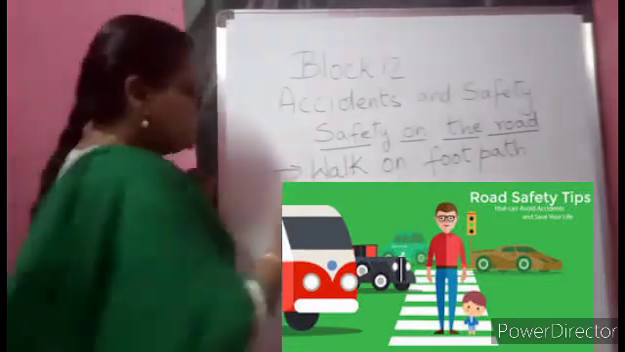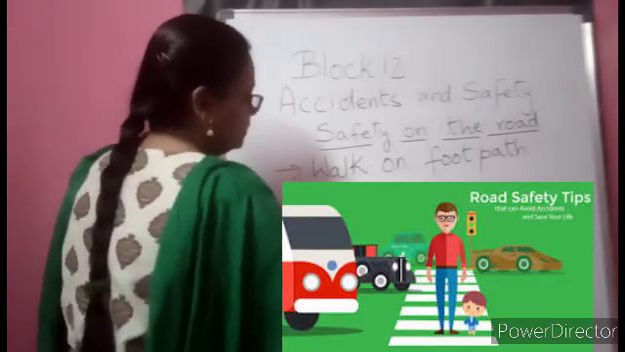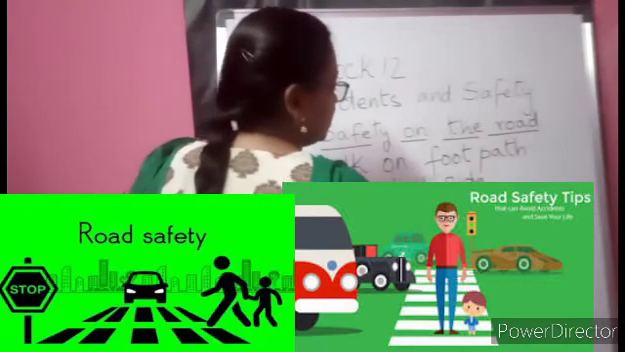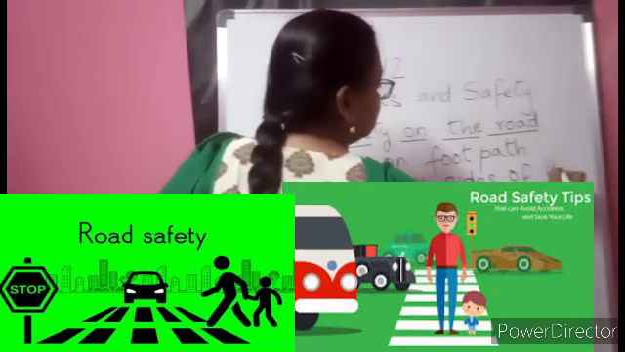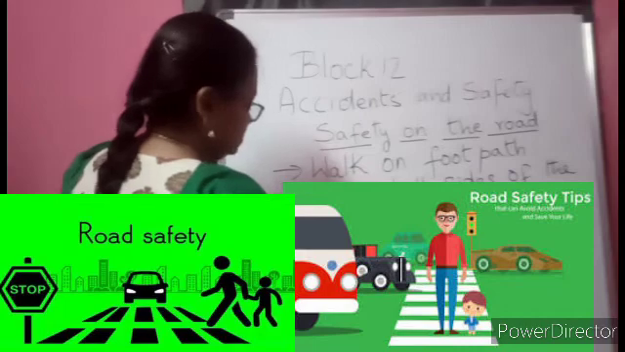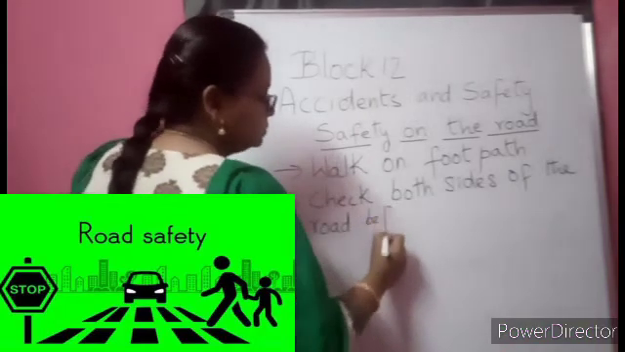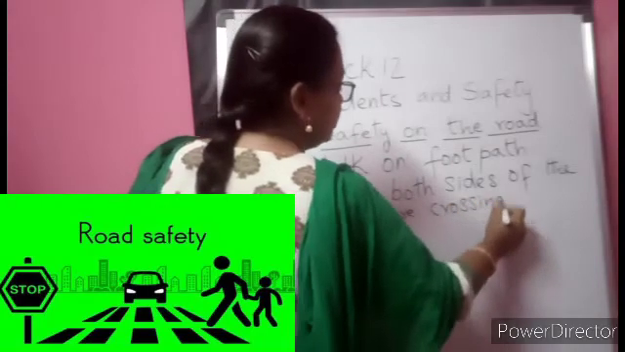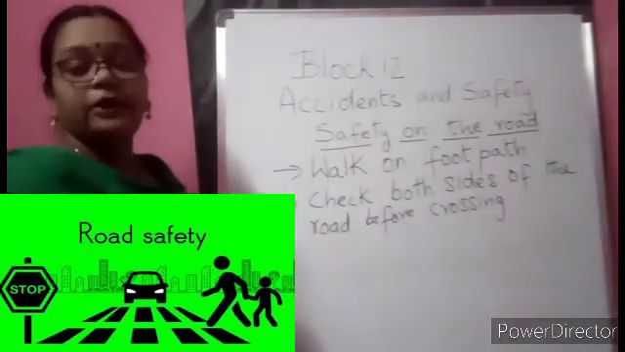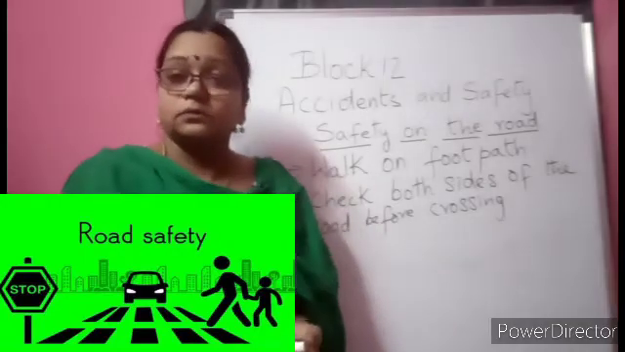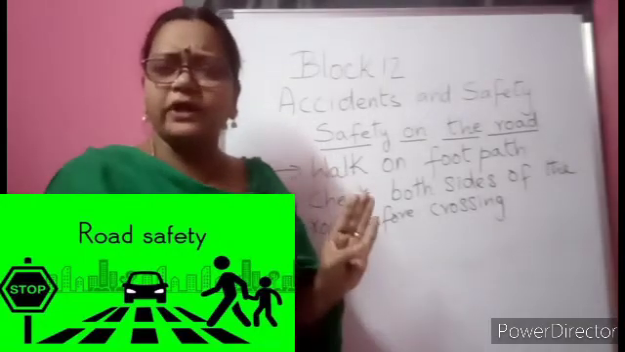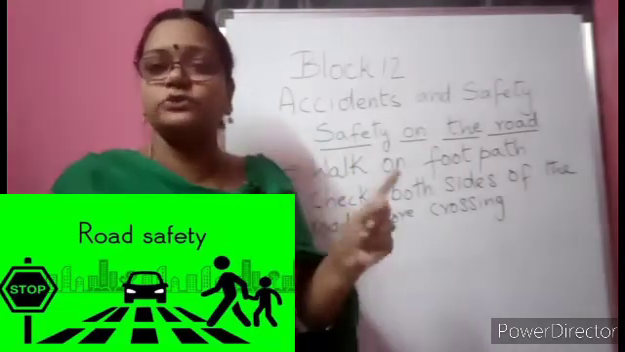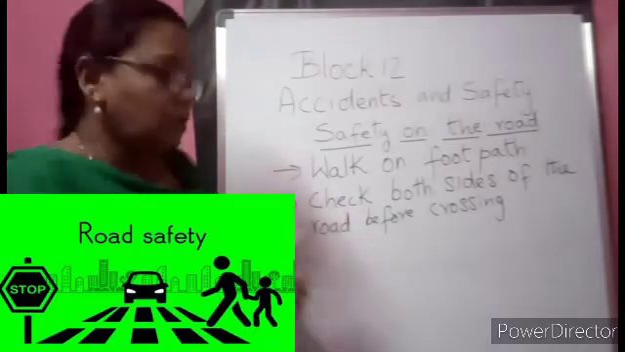First we have to check both sides of the road before crossing. Because if you don't see both sides, a vehicle may come and hit you and lead to an accident. We want to avoid that. We have to be very careful. Right, left, right: at least three times you have to check both sides. Once you have checked, only then do we cross the road.